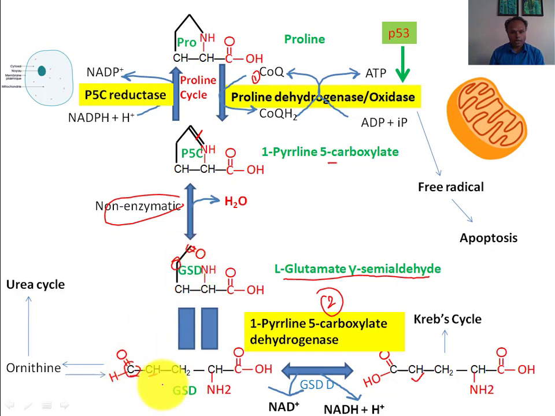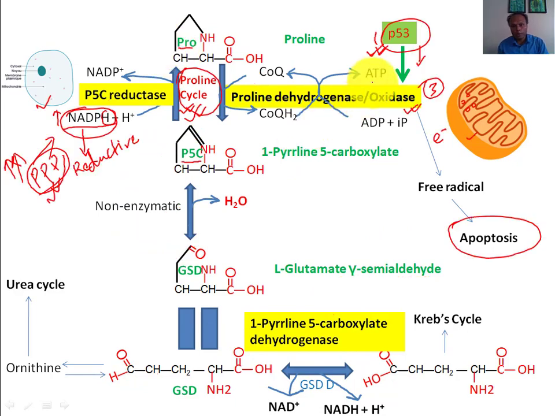Glutamate semialdehyde will convert into glutamate, and the opposite reaction is also true. Glutamate semialdehyde, through a non-enzymatic process, will easily convert into pyrroline 5-carboxylate. This pyrroline 5-carboxylate will convert into proline through the enzyme pyrroline 5-carboxylate reductase in the cytosol. So this is also the pathway for synthesis of proline.